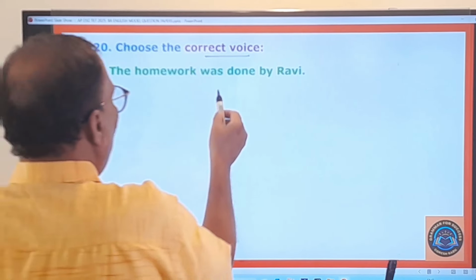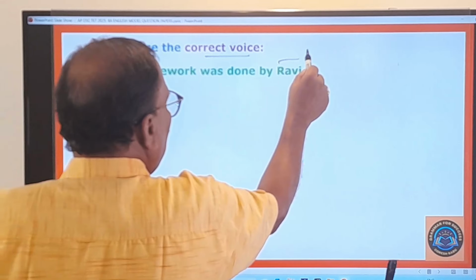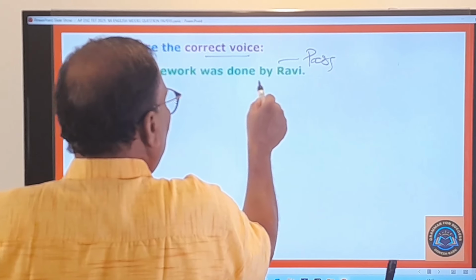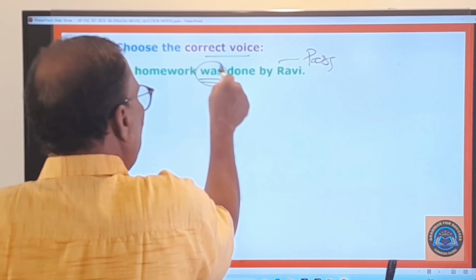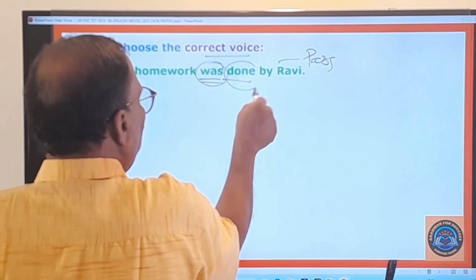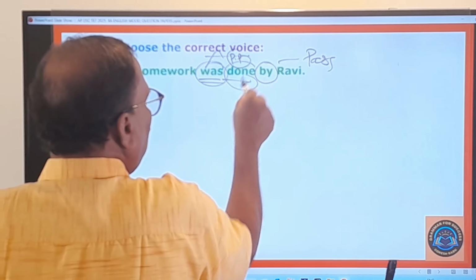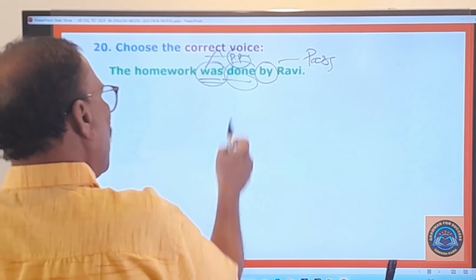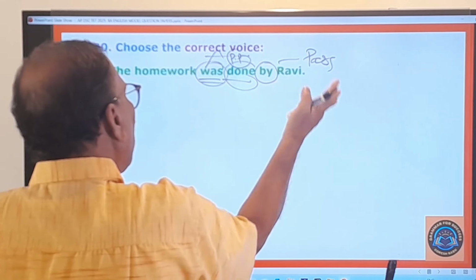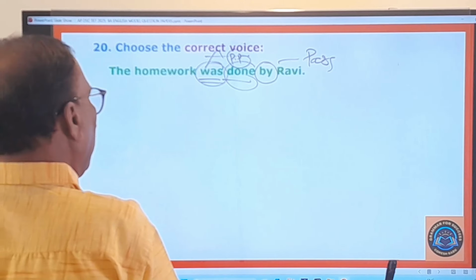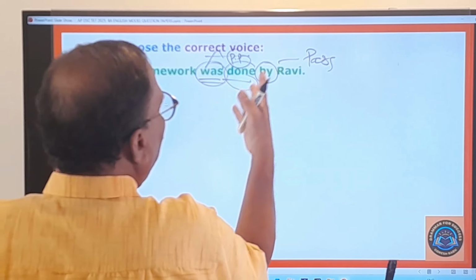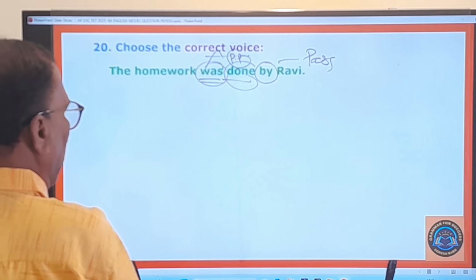Okay, and what is the voice of the sentence? It is in the passive voice, because the helping verb is given and then the PP verb. After the helping verb, the PP verb is given and the preposition "by" is given. These are the features of the passive voice. Therefore, the homework was done by Ravi. Right, this is a passive voice.